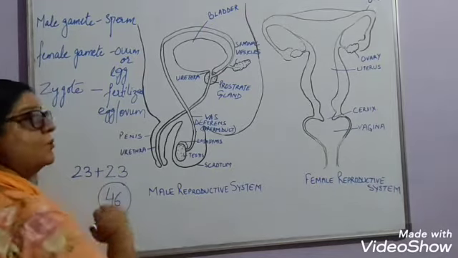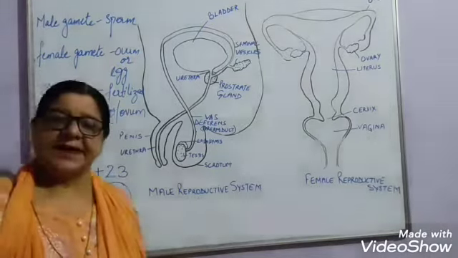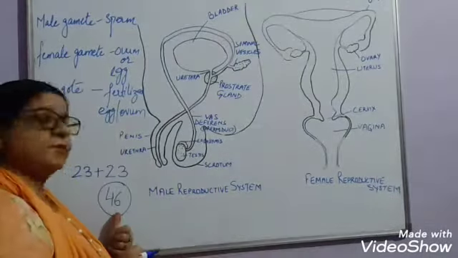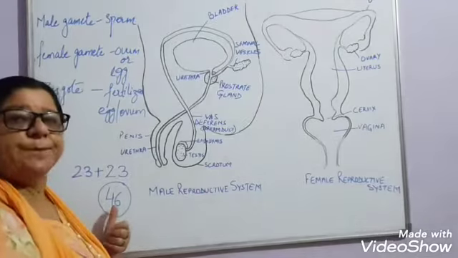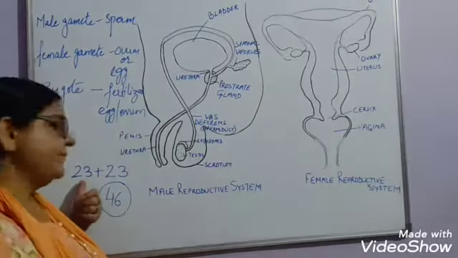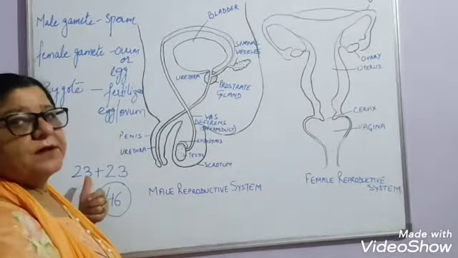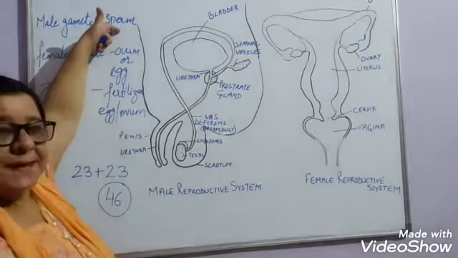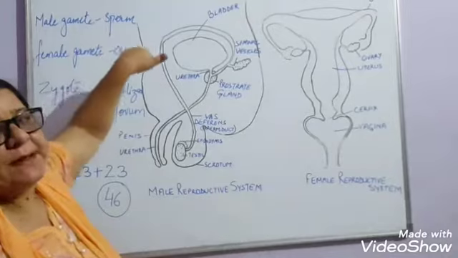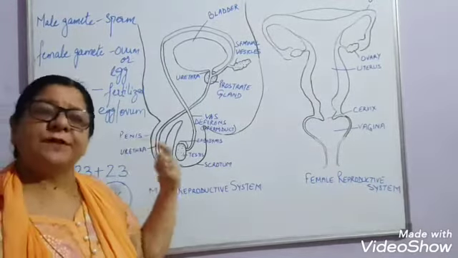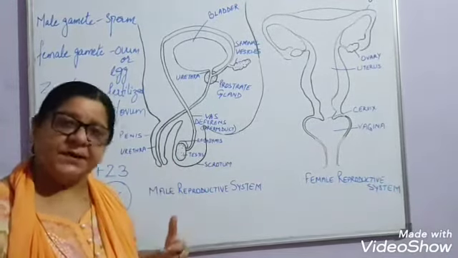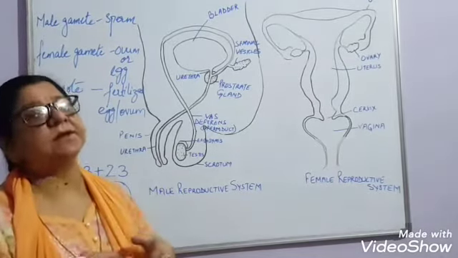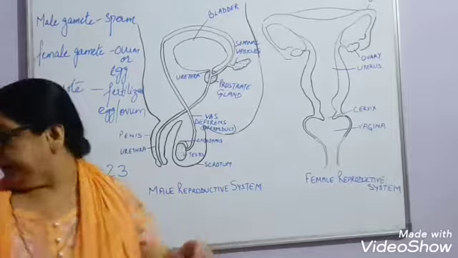Every time fertilization takes place, the number of chromosomes is maintained because only half the number of chromosomes is present in both the male and female gametes. So this is how the DNA number is maintained.